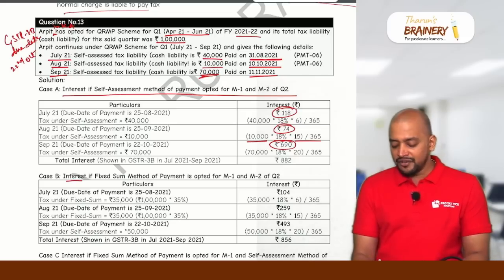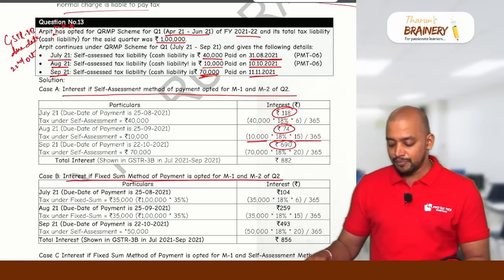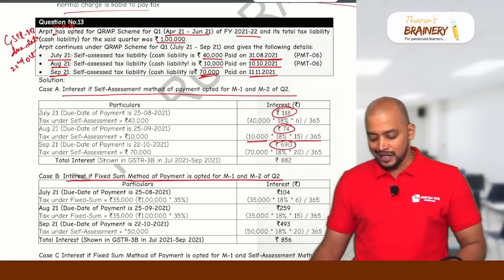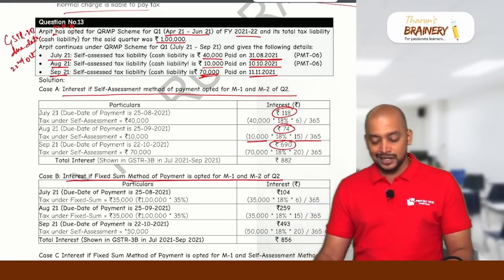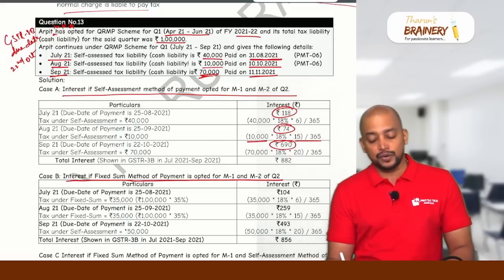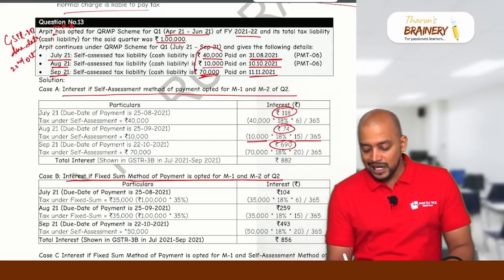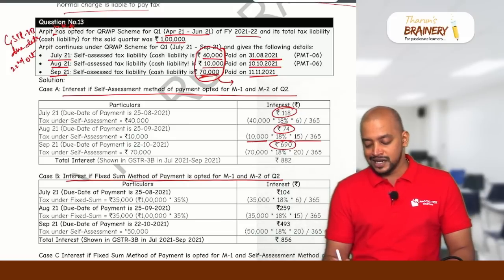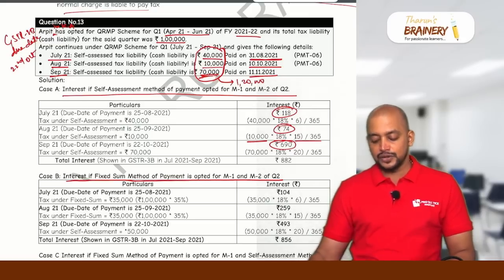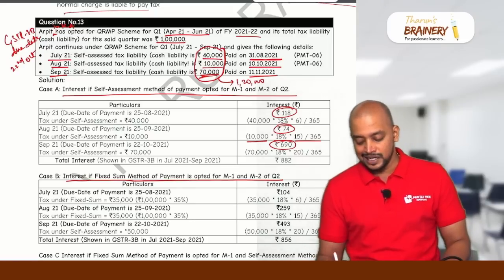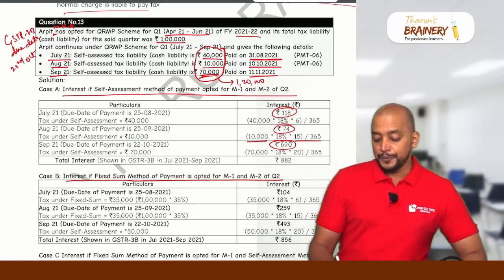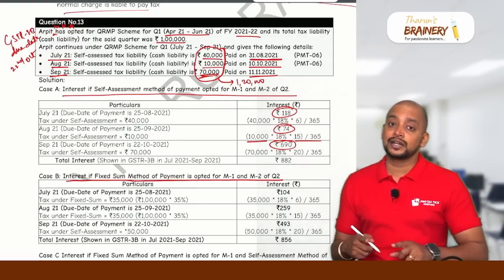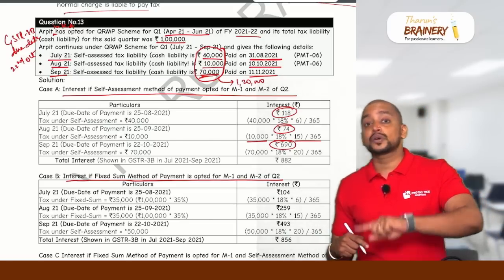Suppose they are opting for the fixed sum method of payment for month 1 and month 2, then what will happen? If they have opted for the fixed sum method, then they cannot pay 40,000 and 10,000. What is their liability? The total liability is 40 plus 10 plus 70, that is 1,20,000. Okay. Now, what they need to do in the fixed sum method? They need to take the previous quarter liability.